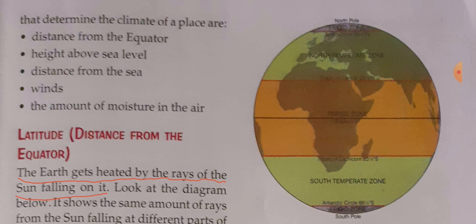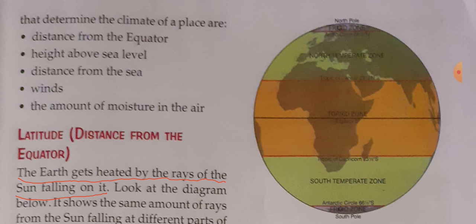Different places in the world have different types of climate. Climate affects the lifestyle of the people, like the clothes they wear, the food they eat, and the types of houses they live in. The factors that determine the climate of a place are distance from the equator, number 1. Number 2, height above the sea level. Number 3, distance from the sea. Number 4, winds. Number 5, the amount of moisture in the air or humidity.